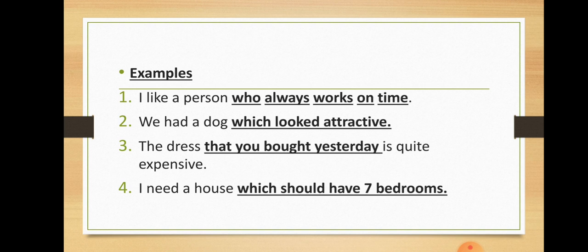Now see the second example. We had a dog which looked attractive. Now, which looked attractive is modifying dog. It's giving you more information about dog. So it is an adjective clause. Now see, the dress that you bought yesterday is quite expensive. Which dress is expensive? That you bought yesterday. That you bought yesterday is an adjective clause because the noun dress is placed before this clause, and it is giving you more information about dress.